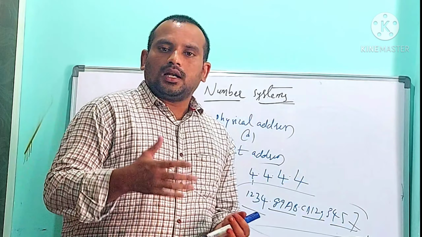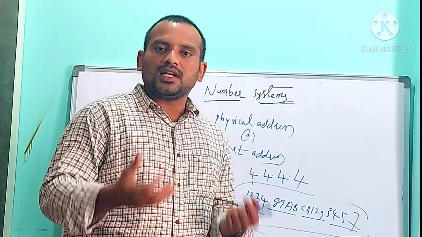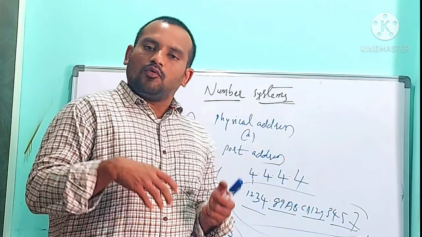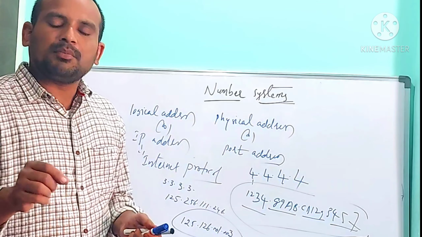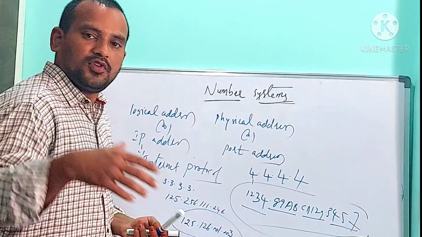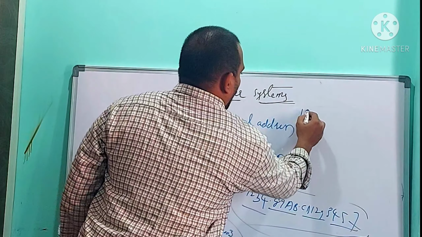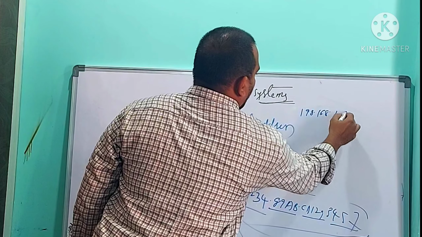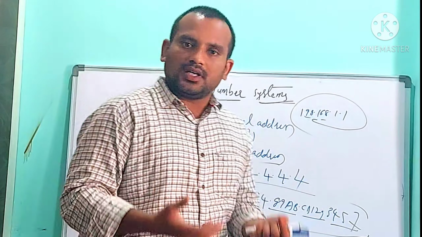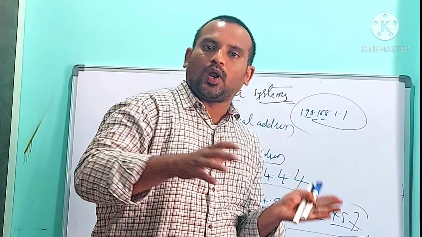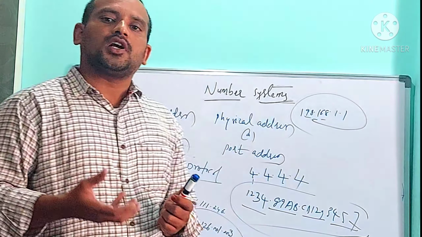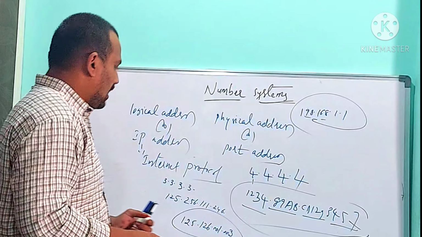Nowadays, octal number system is not enough to represent the IP address of all the computers that exist in this world. So nowadays we are also using decimal number system to represent the IP address of a computer. For example, if you check your IP address, you can find 198.168.1.1, which contains 8 and 9 also. Means nowadays we are using decimal number system, which contains 0 to 9 combination, to represent the IP address of a computer. So this is the topic of numbering systems.